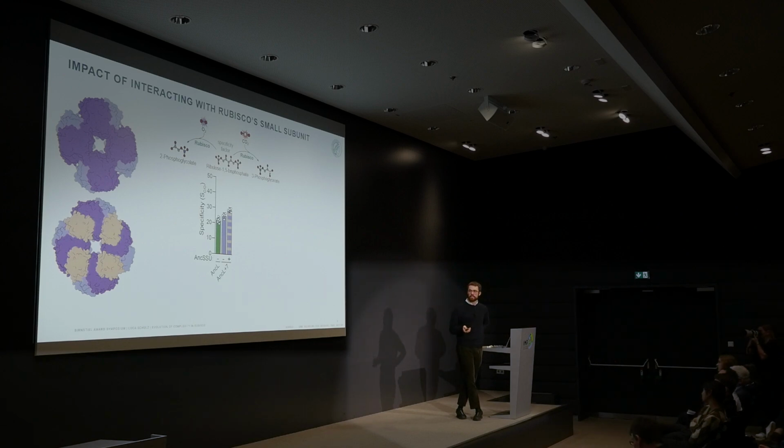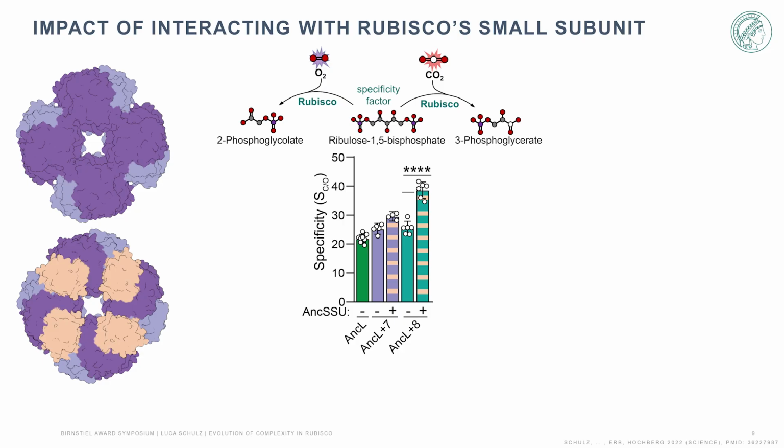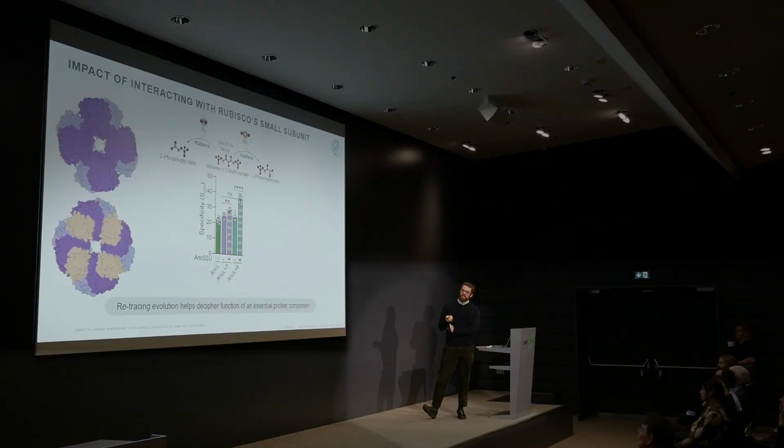And then this was pure chance. I found one more substitution that also occurred along this evolutionary interval. And when I introduce that, I can make that phenotype much more drastic. This one substitution that I introduced here, when the small subunit is not present, it has no positive effect. I can measure all sorts of parameters of that protein, it doesn't do anything. And now, as soon as I have the small subunit bound as a sort of epistatic modifier, suddenly this one substitution is beneficial to the protein, and it actually makes it function better. So retracing sort of the evolution of a protein complex can help us decipher the function of essential protein components.